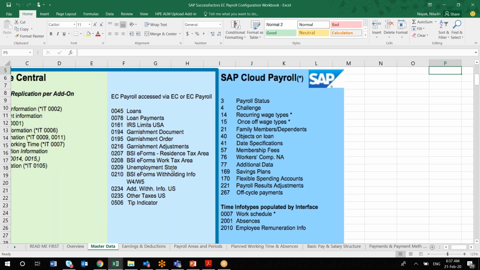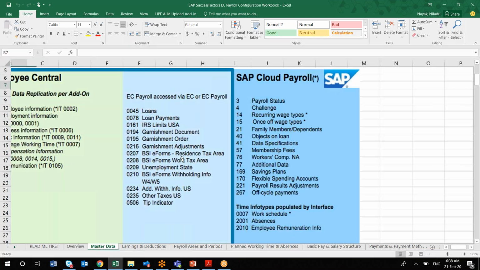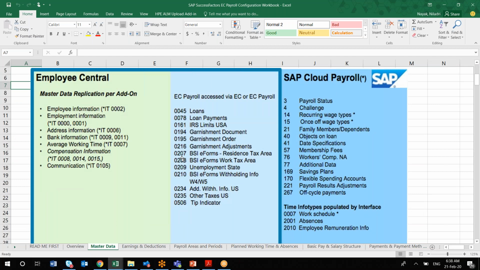So here again you will be finding info types which are targeted for the USA. We'll be seeing garnishment, PSI and all. Similarly, you can customize it as per the country which you are implementing. Say if you are implementing Canada, then you have to mention those Canada specific info types here. This is just a screenshot I have taken, but you have to mention in a sheet like this what are the different info types.